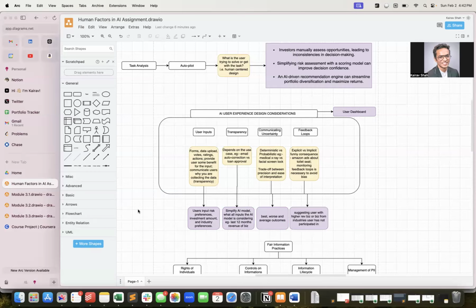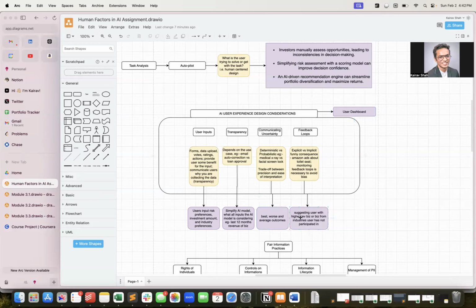We can provide the best, worst and average outcome. So if a user wants to invest in a particular business that's a suggestion by the model, and the investment does not get recovered or just gets recovered until the break even point, what is the impact of those failed or successful investments on their overall portfolio? You can have some forecasting ability, some kind of best, worst and average outcome that you can display on the user dashboard to the user.